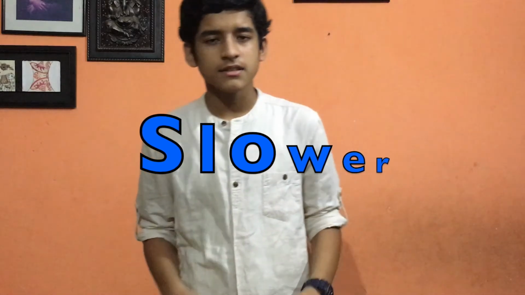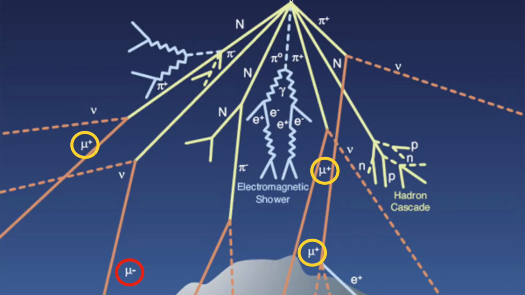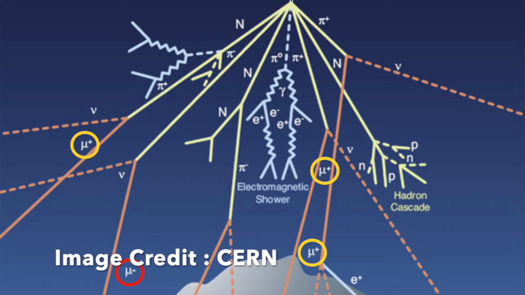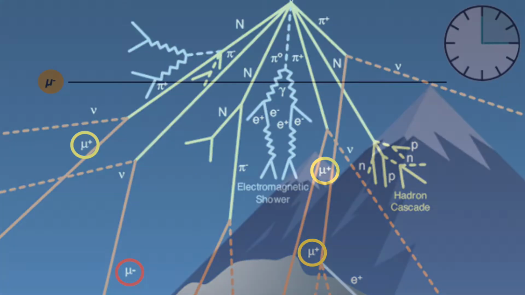Now, what is exactly time dilation? According to the special theory of relativity, the faster the velocity, the slower your time gets. Now, at the speed of light, the velocity is so high that time will freeze. This happens in subatomic particles like muons, which form high up in the atmosphere.